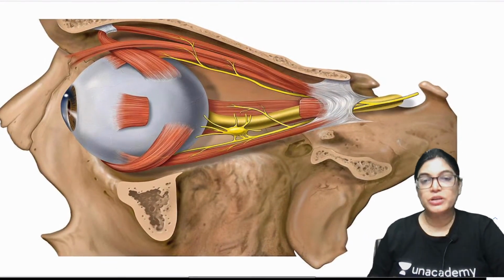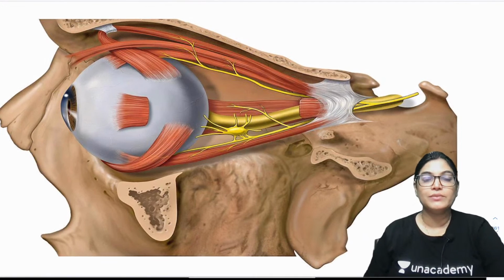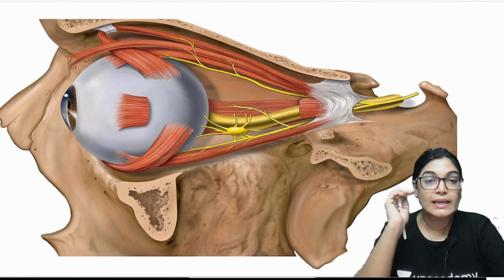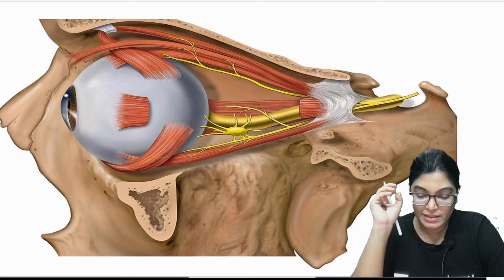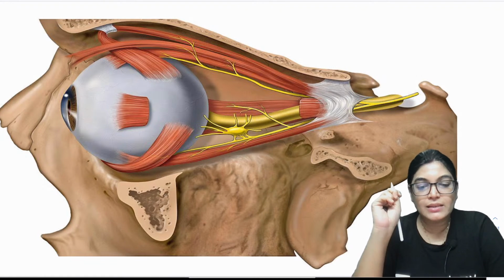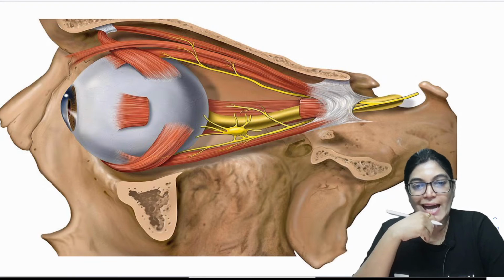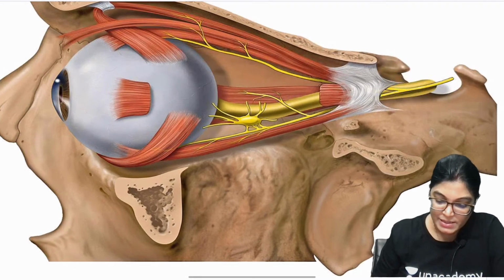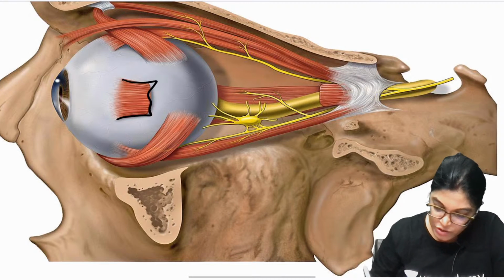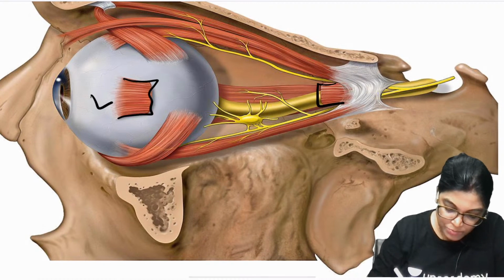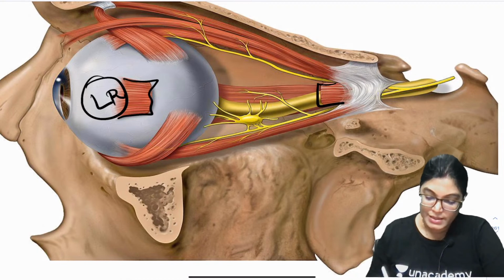For location, I would like to show you this diagram in which you can very clearly see the ciliary ganglion. The ciliary ganglion is a minute body, approximately 2 mm in diameter. It is lying near the apex of the orbit between the optic nerve and the lateral rectus muscle. The muscle which has been dissected out, you can see here, so that you can get a proper view of this ganglion.